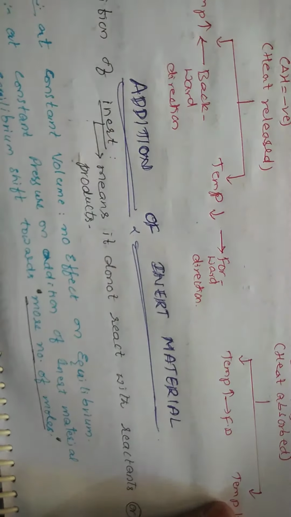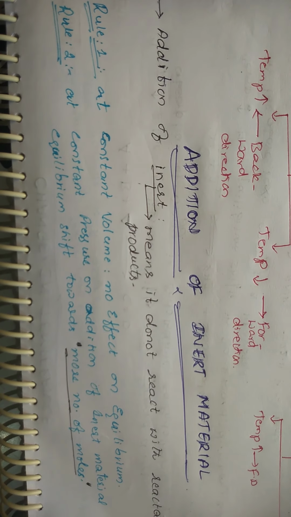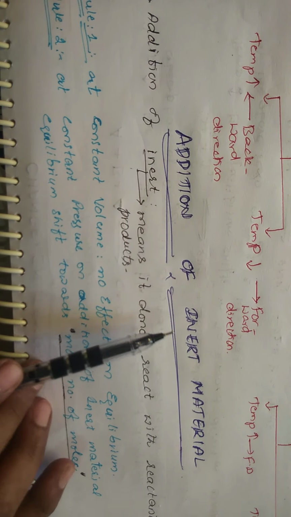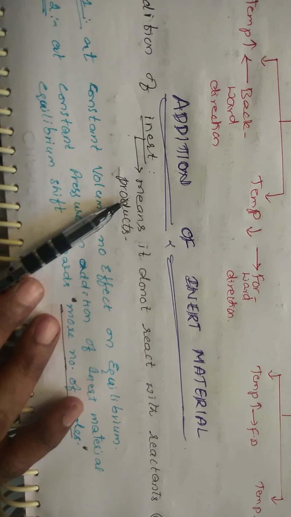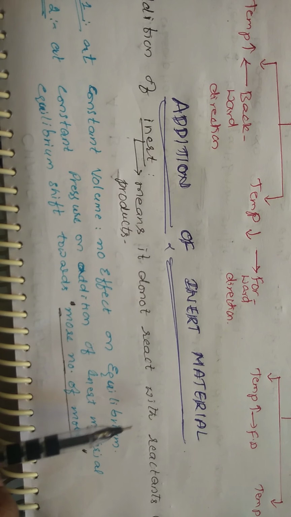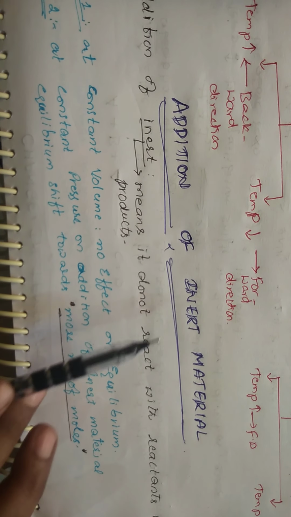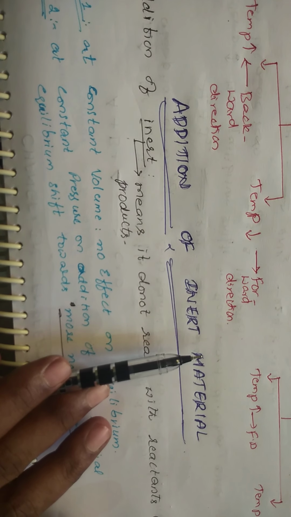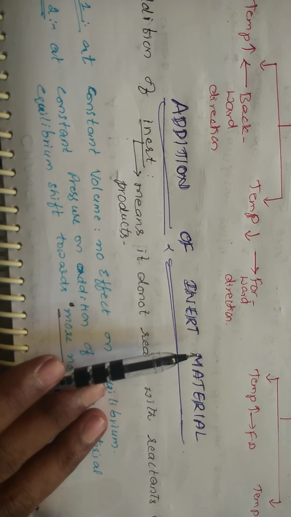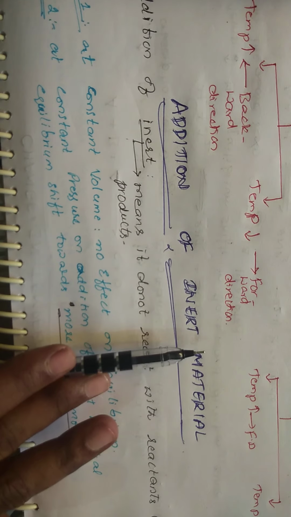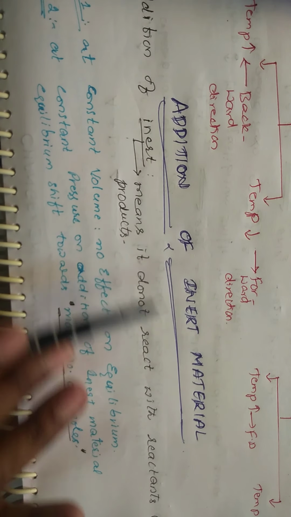The last factor which can affect the equilibrium is the addition of inert material. What is meant by inert? Inert means a substance which does not react with the reactant as well as the product. Inert means inactive. Generally, we will be seeing this with respect to inert gases, the zero group.